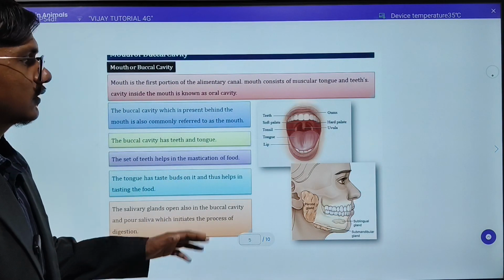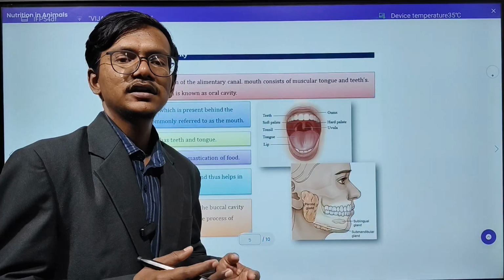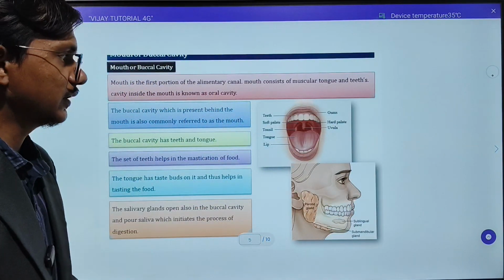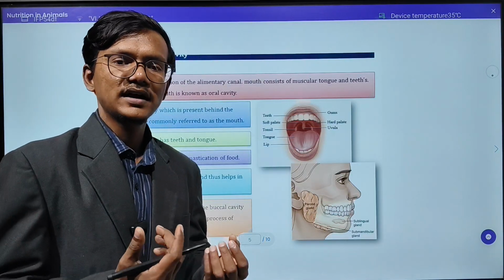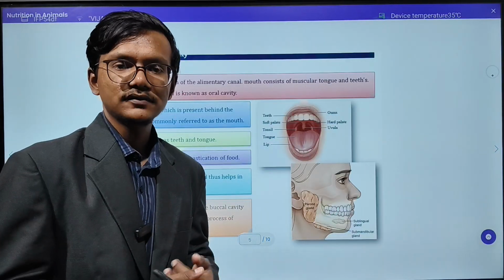So here the question that I asked, where the first digestion will occur inside our human body, that is your mouth. Suppose we are eating food, chapati, roti, rice, anything that will have starch in it.